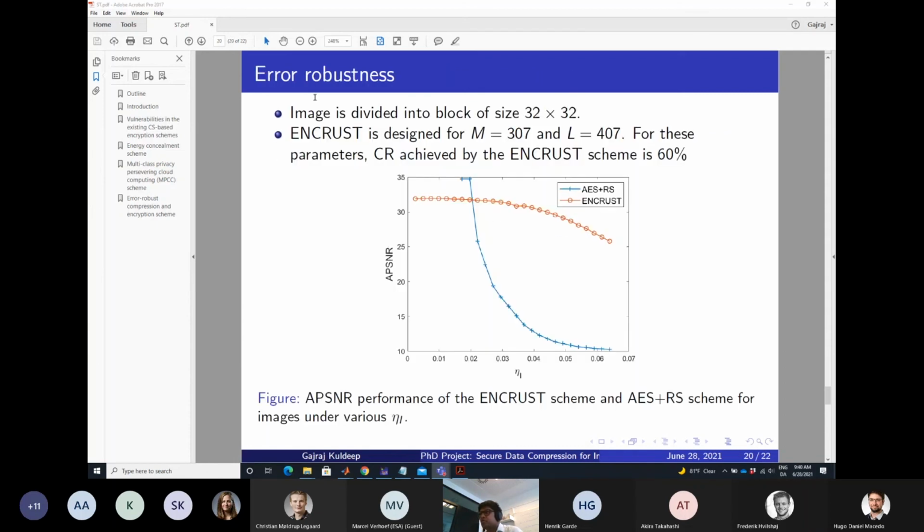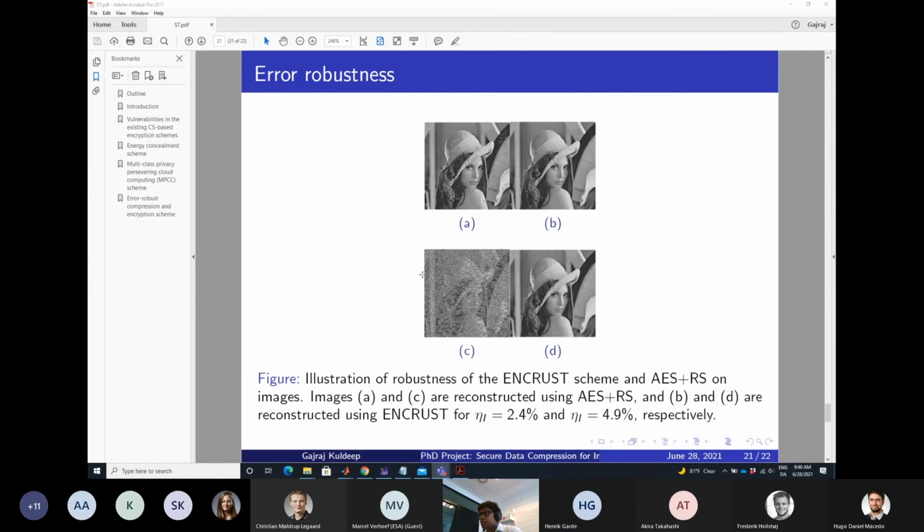So here is an example of error robustness. Just go for the image. So A and C are the reconstructed images from the AES, and B and D are reconstructed images from ENCRUST. And I also use RS for the AES.